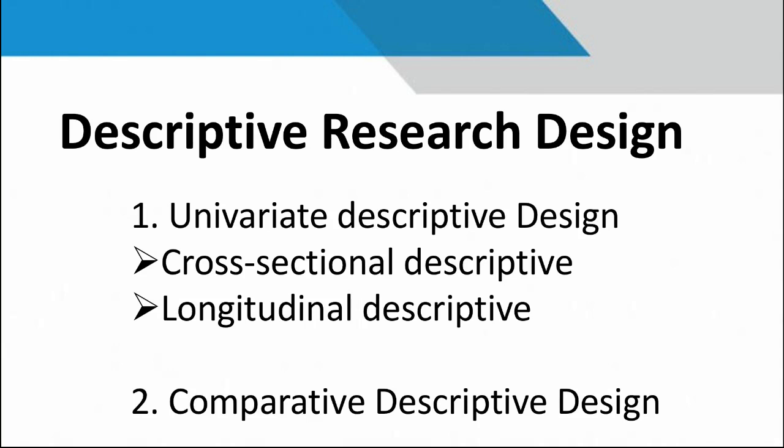Univariate descriptive design describes the frequency of occurrence of any phenomena. For example, a researcher does research about the treatment seeking pathway of patients suffering from rheumatoid arthritis. In this study, the researcher may describe the frequency of different symptoms of the patients and the types of treatment they are receiving. Remember, there can be multiple variables in this study. The basic purpose is only to describe each variable without giving any relationship between those variables.